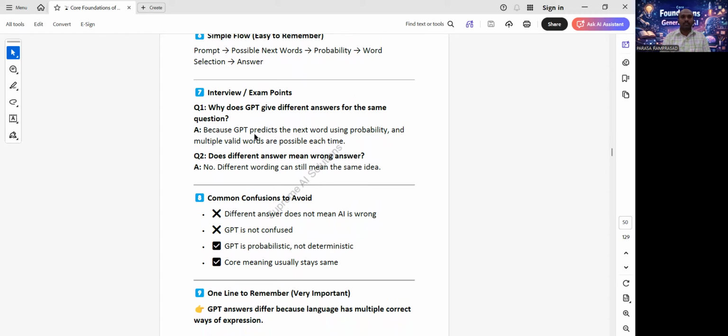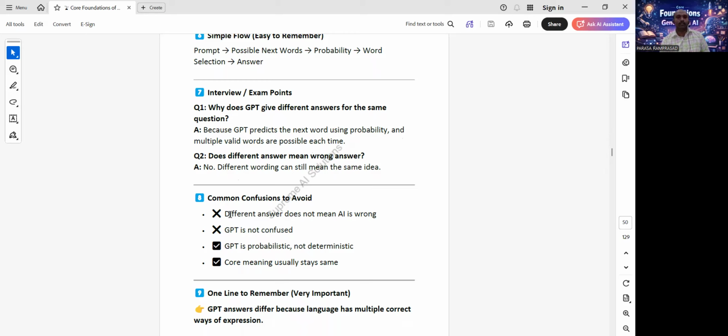Because GPT predicts the next word using probability, and multiple valid words are possible each time. Second question: does a different answer mean a wrong answer? No. Different wording can still mean the same idea.